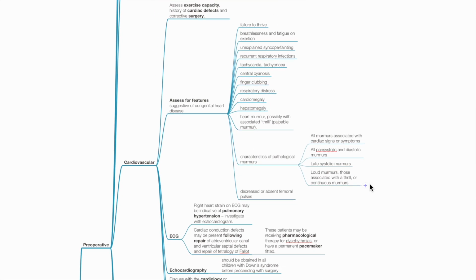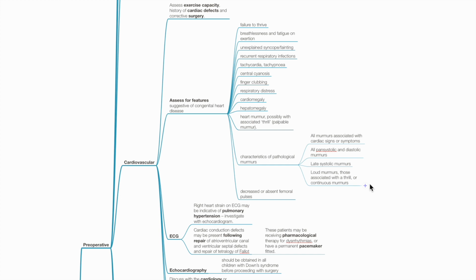CVS: assess exercise capacity, history of cardiac defects and corrective surgery, and clinical features suggestive of congenital heart disease. Examples include failure to thrive, breathlessness and fatigue on exertion, unexplained syncope or fainting, recurrent respiratory infections, tachycardia, tachypnea, cyanosis, clubbing, respiratory distress, cardiomegaly, hepatomegaly, heart murmur, palpable thrill, and decreased or absent femoral pulses.